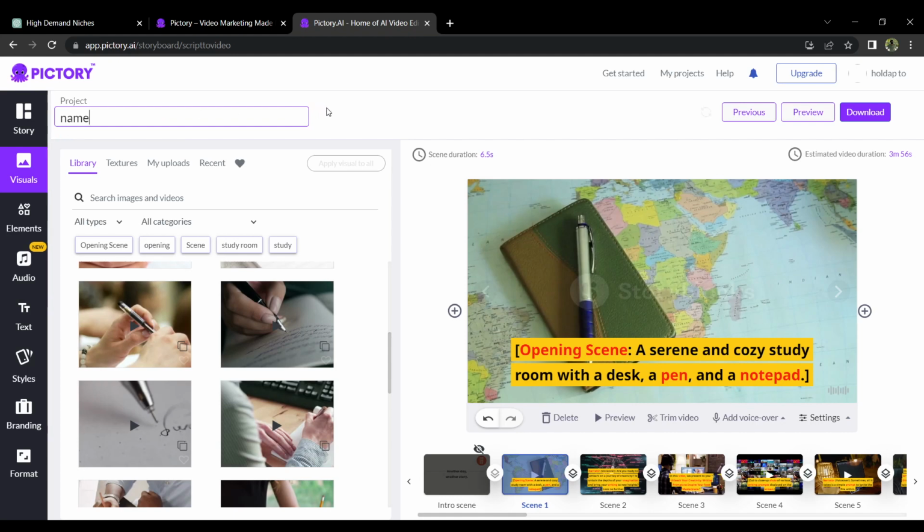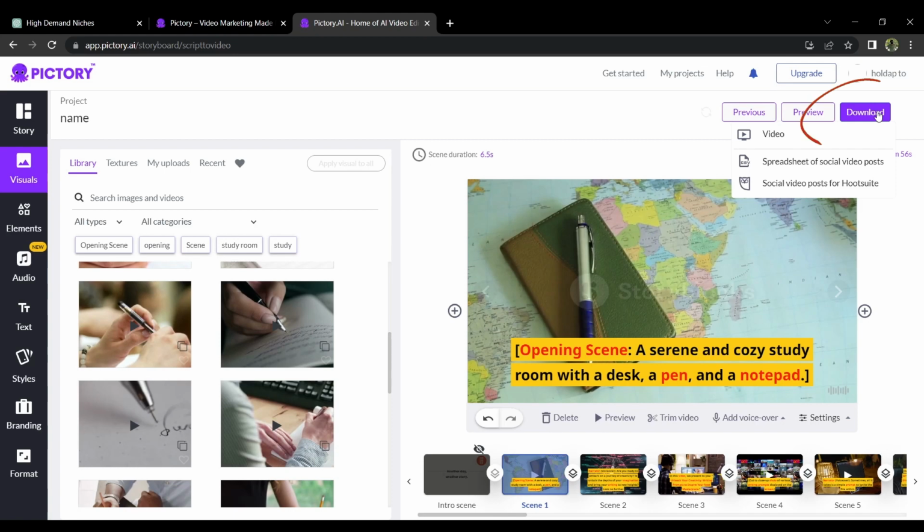You can also record a voiceover or upload a voiceover by tapping on the Add Voiceover tool under your video. If in any case you don't want any small watermark on your video, you can upgrade your account to a premium one by tapping on the upgrade on the upper right side options. Anyways, once you have finalized everything and you're done customizing, just tap on the download button on the top right corner of your screen.